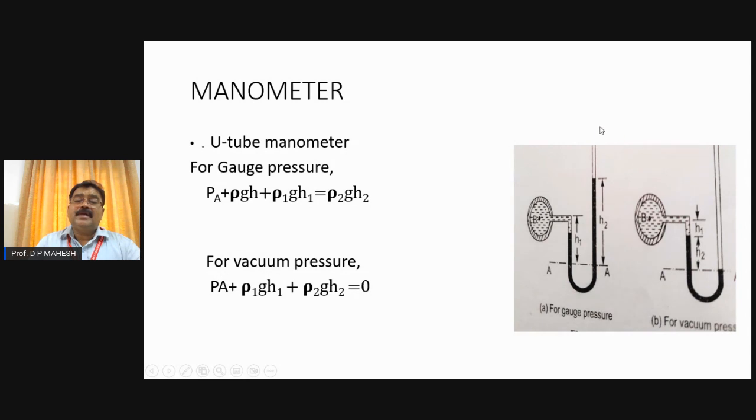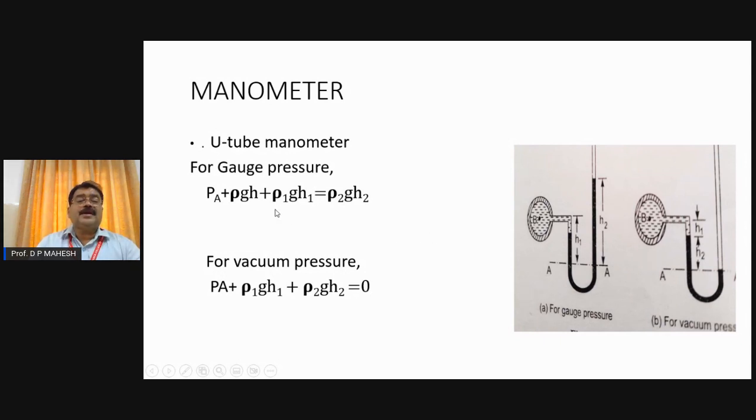The free liquid surface inside the manometer in the right limb is always under the action of atmospheric pressure. But because the liquid here acts on the manometer liquid, a rise can be seen in the right limb and a fall in the left limb of the manometer. This clearly indicates that the flowing liquid has a pressure more than atmospheric. It pushes the mercury, hence the rise can be seen. This happens only in the case of pipes carrying pressure more than atmospheric, nothing but gauge pressure.